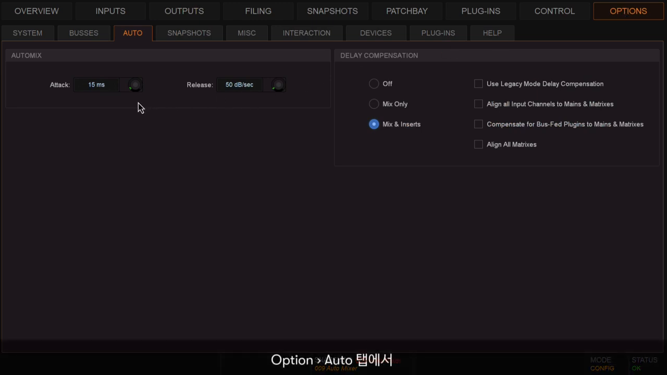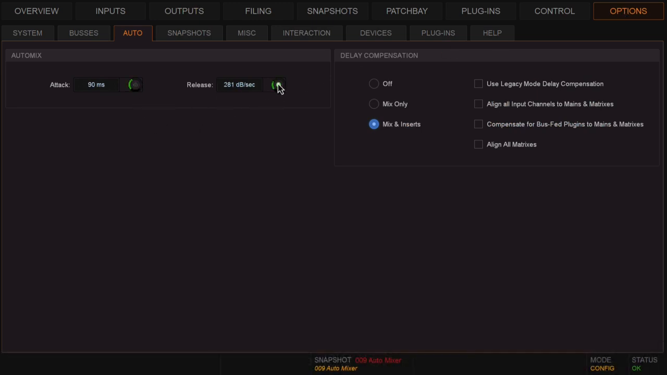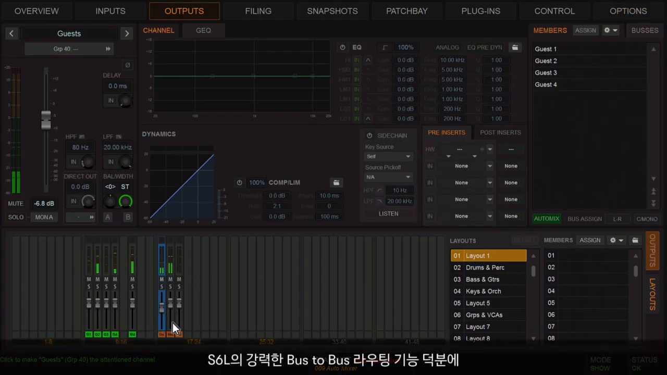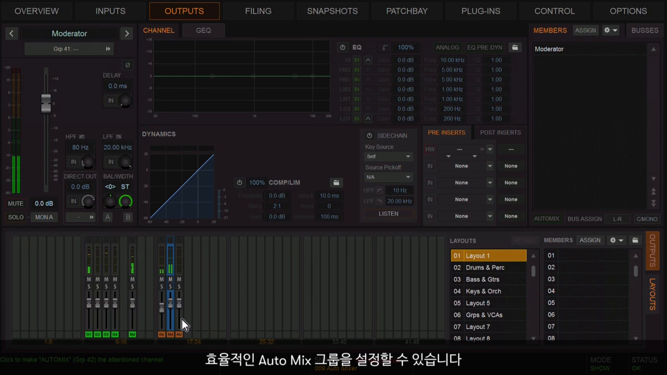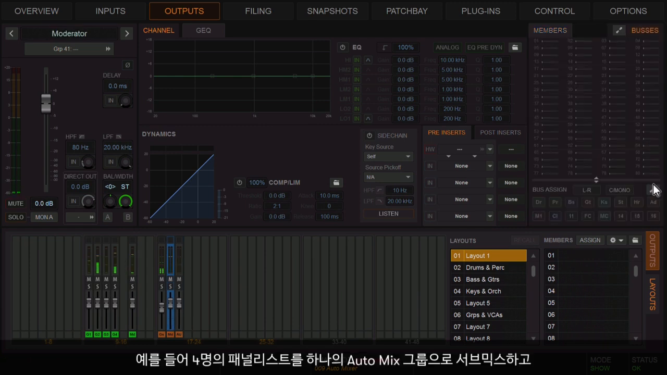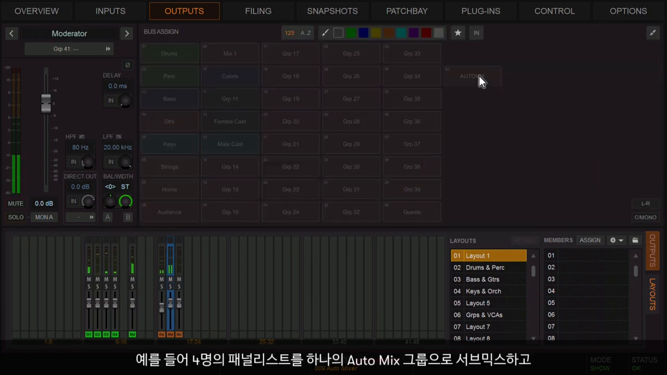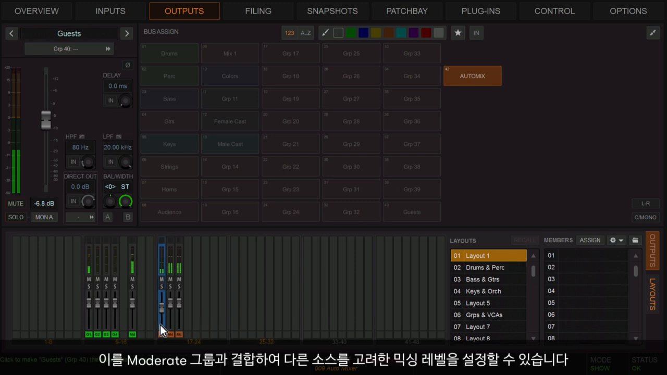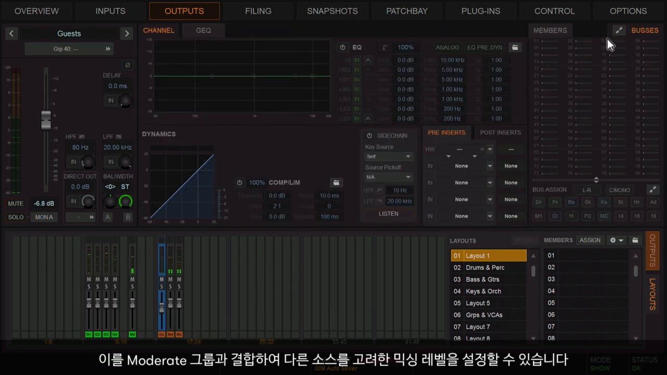In the Options Auto page, you can set the attack and release times used by the Automixers. Thanks to the powerful bus-to-bus routing capabilities of S6L, you can set up nested Automix groups. For example, you could submix 4 panelists to one Automix group, then combine this with a moderator group, allowing you to set the weighting given to different sources.